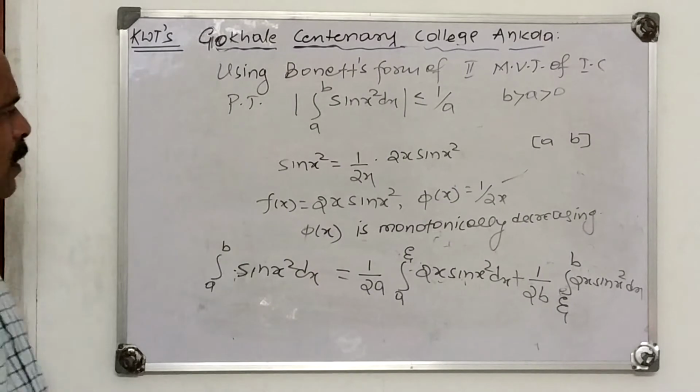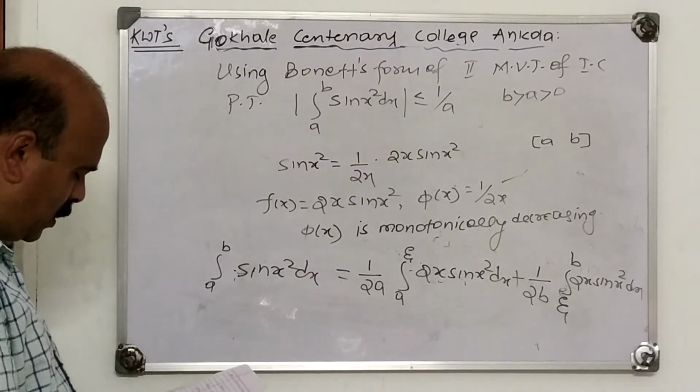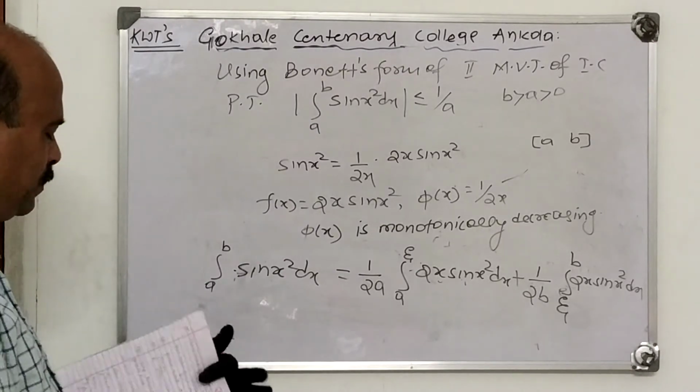Correct? The theorem is applied like this. It is the second mean value theorem of integral calculus.